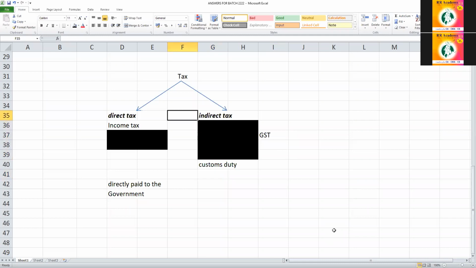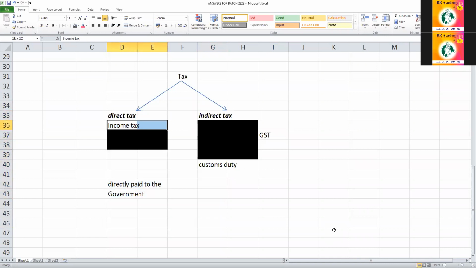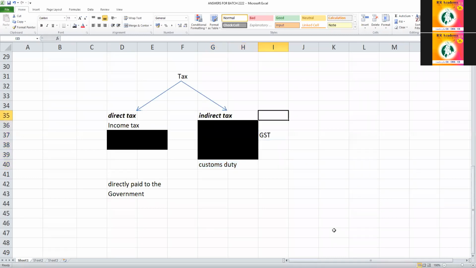So we have two types of taxes, students. At the IPCC level, for CA students, the allocation is 60 marks income tax and 40 marks GST. ACS students, 50 marks income tax and 50 marks GST. I think basic customs are also included. And CMA, 100 marks income tax in group 1 and 100 marks GST in group 2. So you will study GST in group 2. Okay, so these are the points for the first term.